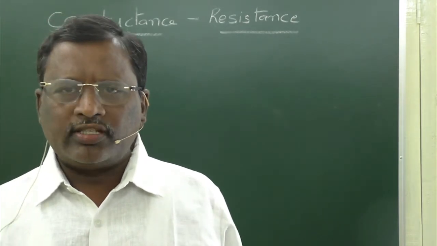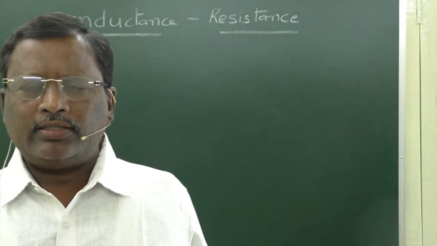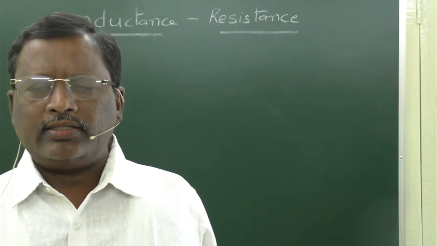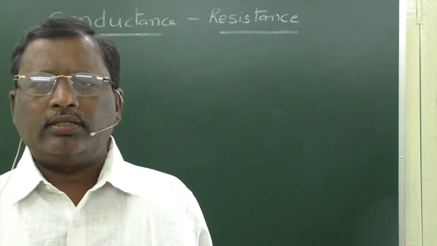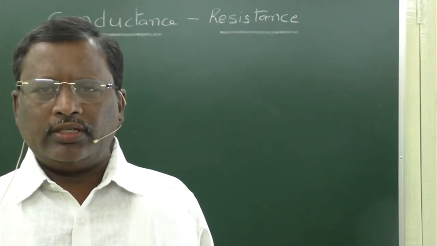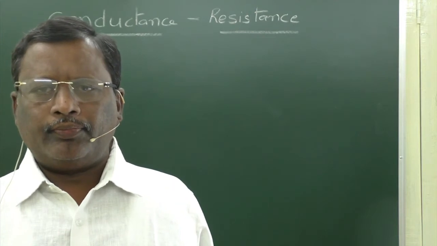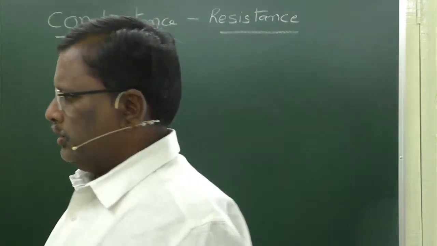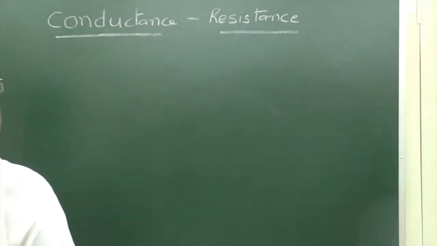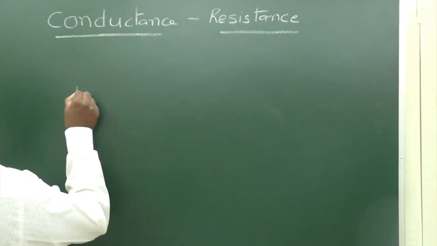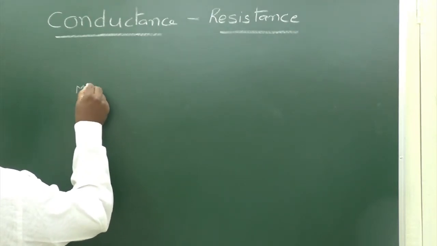Now I am going to discuss conductance and resistance. These are two terms with opposite meanings. We know that there are two types of conductors: one is metallic conductor and the other is electrolytic conductor.